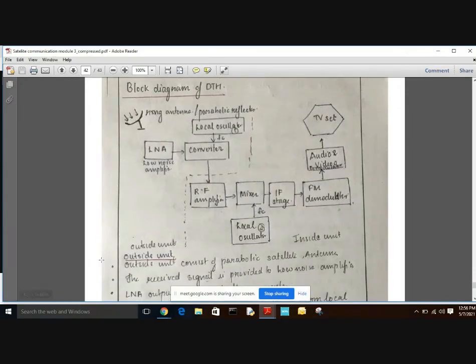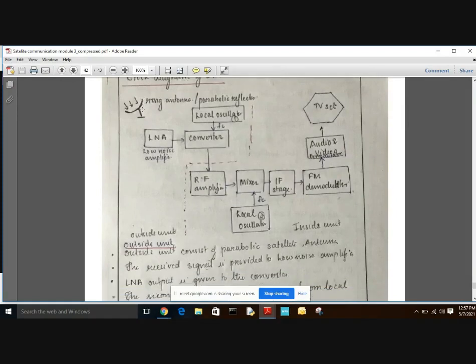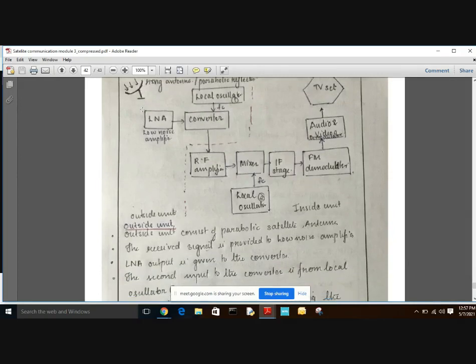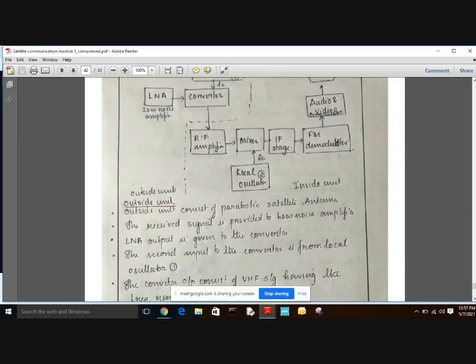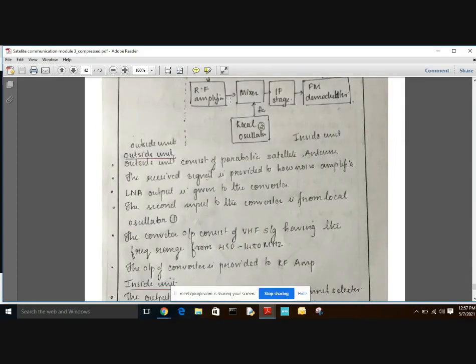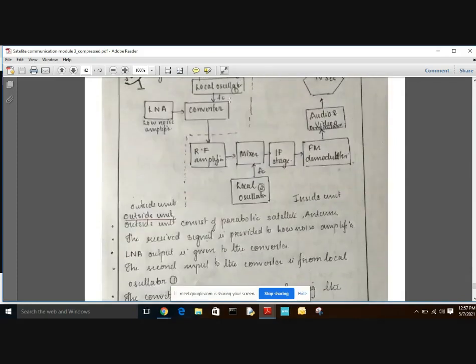This part is known as the outside unit. This LNA, converter and parabolic reflector altogether are known as the outside unit. So the outside unit consists of a parabolic satellite antenna. The received signal is provided to the low noise amplifier, and the LNA output is given to the converter. The second input to the converter is from local oscillator 1, which we can see here. Now we are going to the second unit, the inside unit.